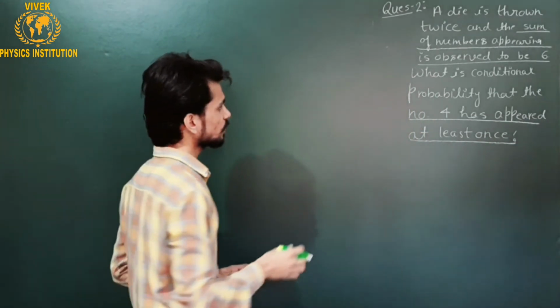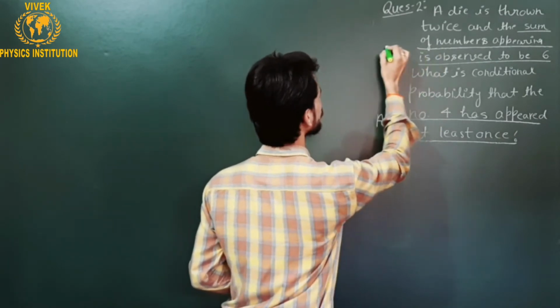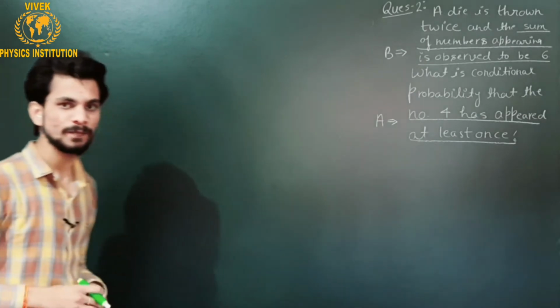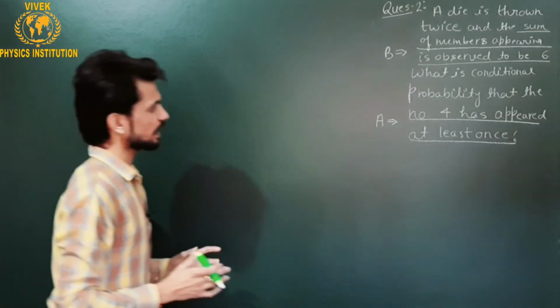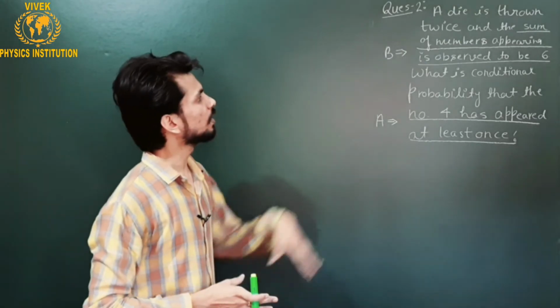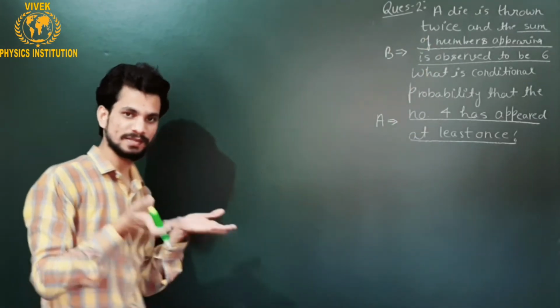For convenience, I will treat this event as A and this event as B, because B has already happened. Let us first make a collection of all the elements of the sample space associated with this random experiment in which a die is thrown twice.